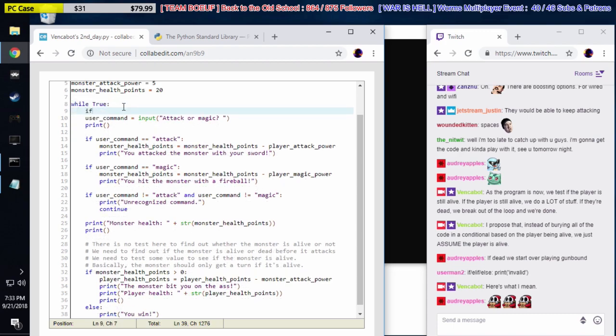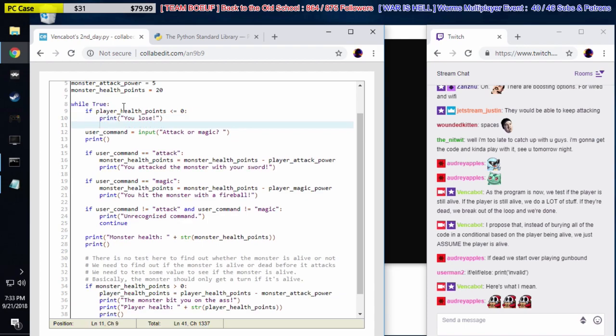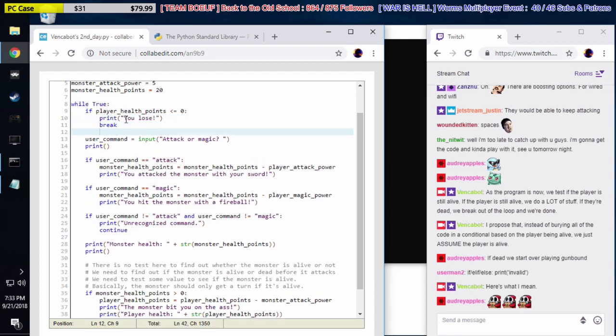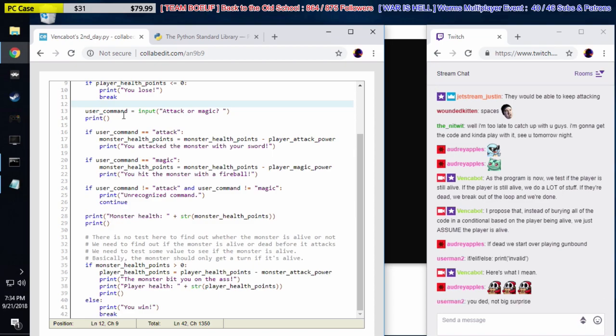And we're going to say, if player health points are less than or equal to 0, if they're dead, then print you lose. And then we're going to break. So basically, by having this break statement here, what we're saying is, if the player is dead, then don't do all this stuff. That way, we don't have to indent all of it.